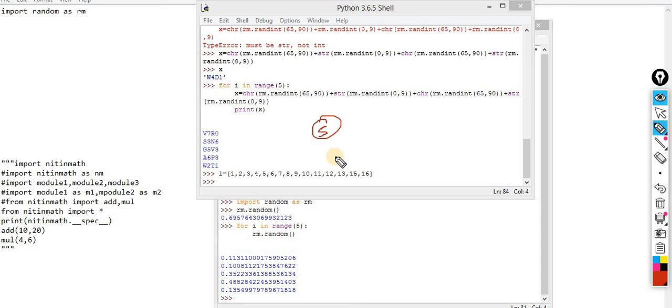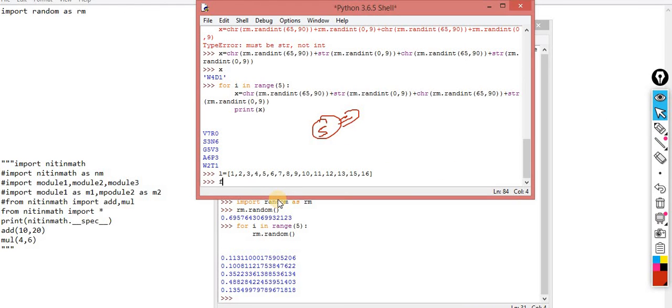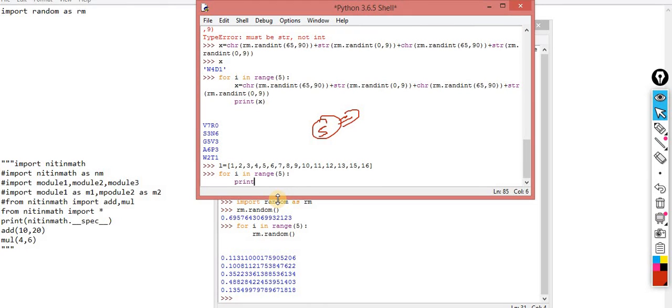I am supposed to pick out 5 students, and the 5 students should be unique, because whenever you are performing this choice, let me implement, let's suppose if I simply do for i in range of 5, print of rm dot choice of your list.